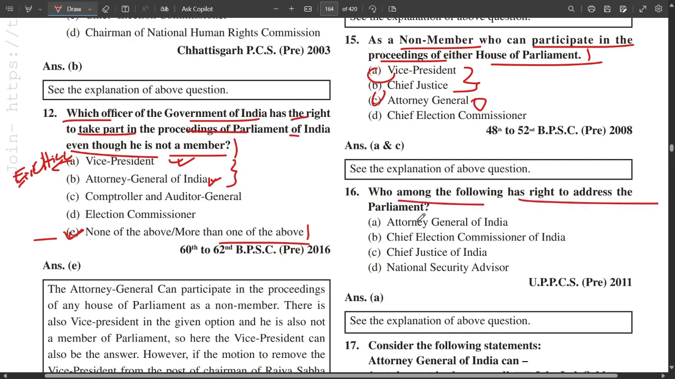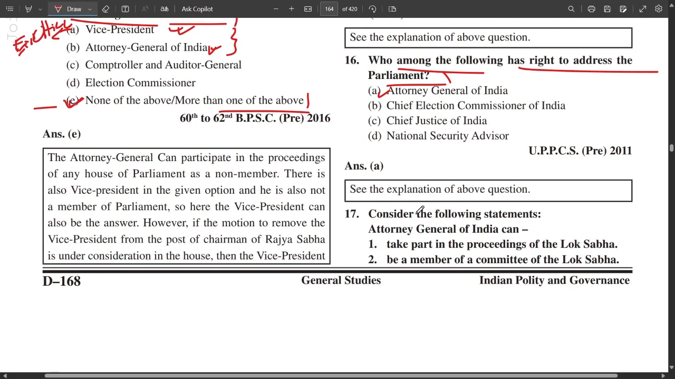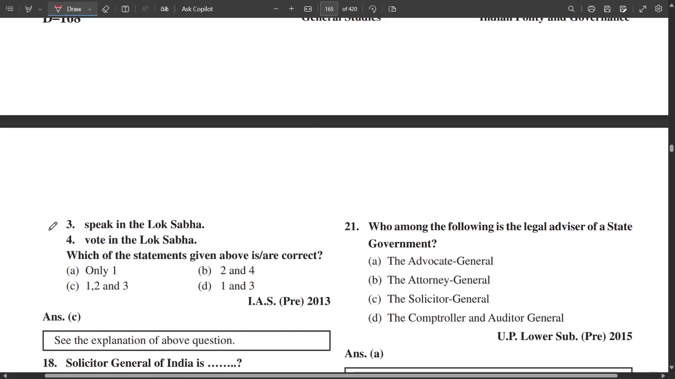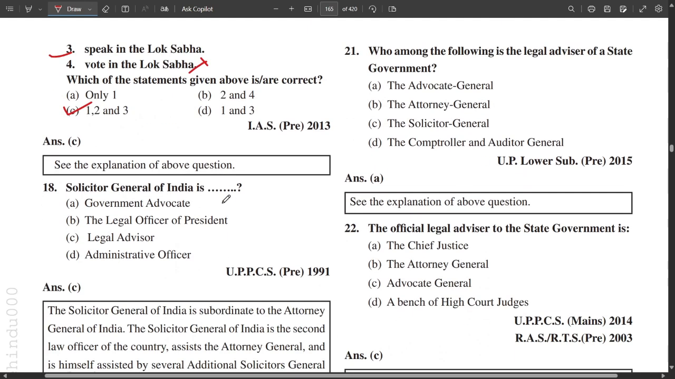Who among the following has right to address the Parliament? That is the Attorney General. Now, the Attorney General of India can take part in the proceeding of Lok Sabha, be a member of the Lok Sabha committee, speak in Lok Sabha, vote in Lok Sabha. So 1, 2, 3 are correct. 4 is not correct. He does not have the right to vote.